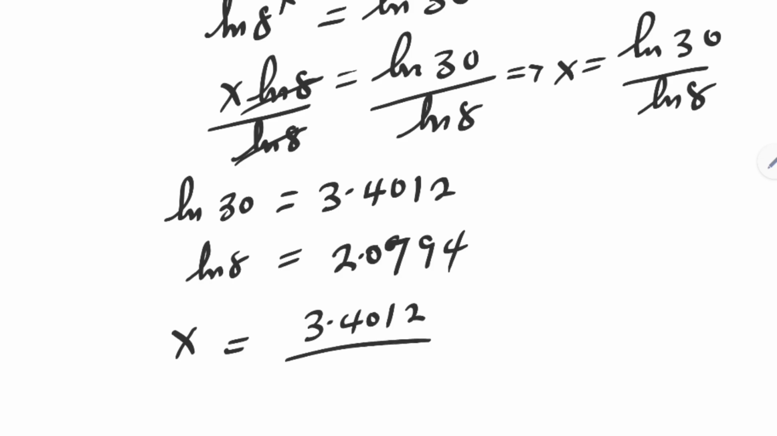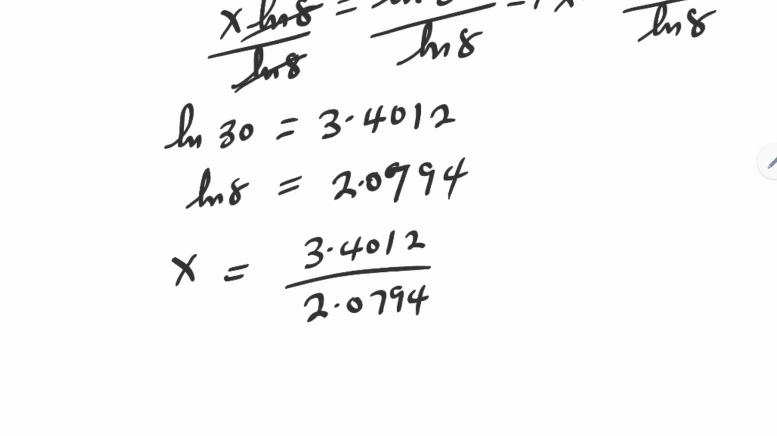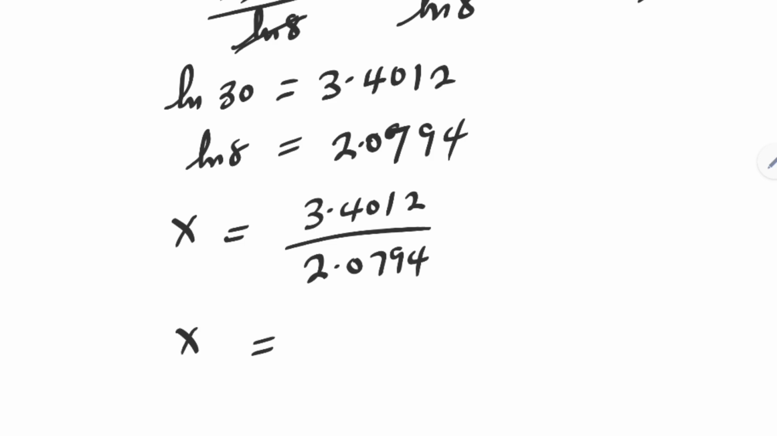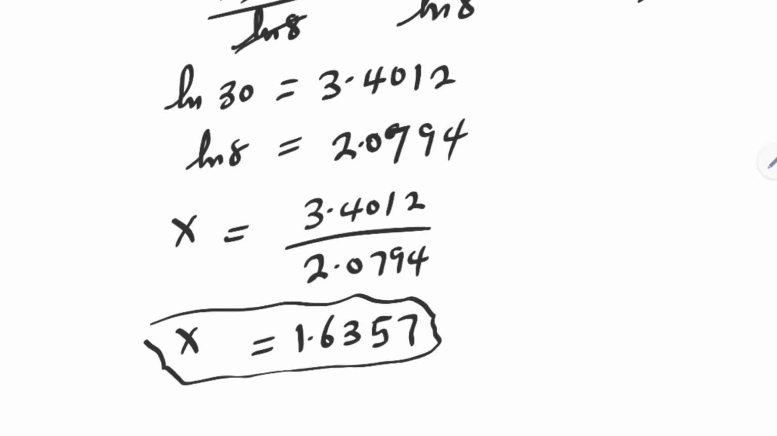Then x is equal to 3.4012 over 2.0794. x is equal to 1.6357. You can see that with this, you can solve this in less than 30 seconds.